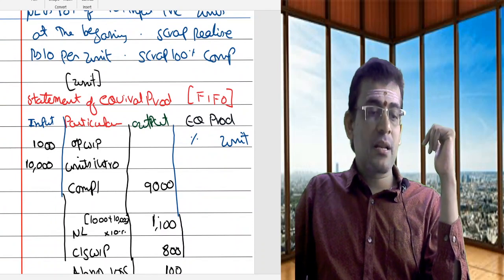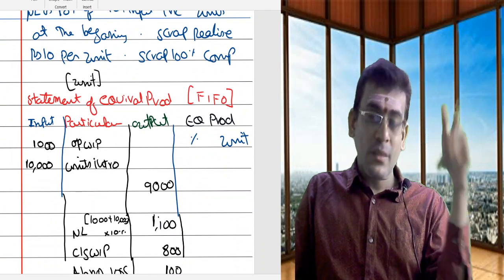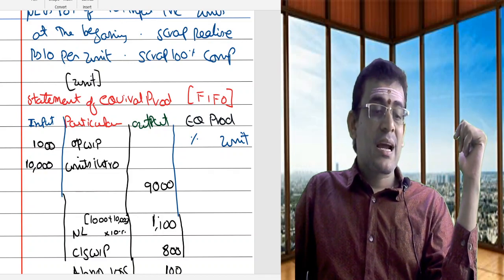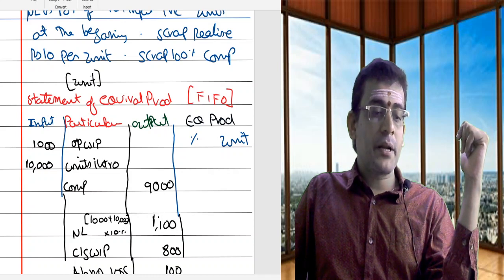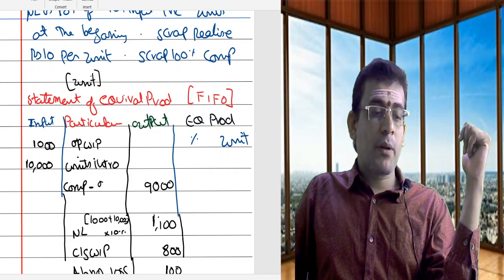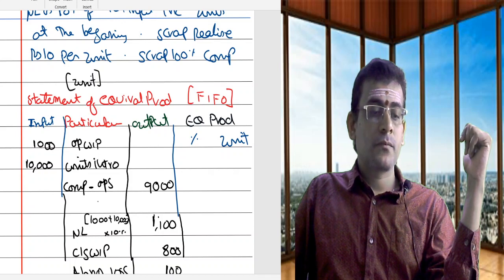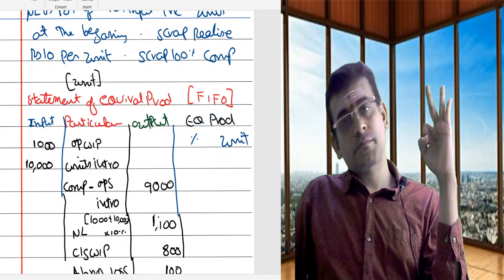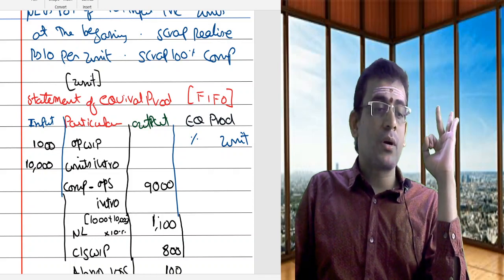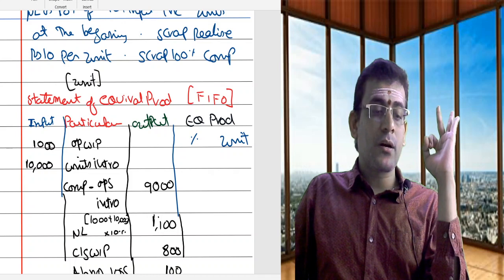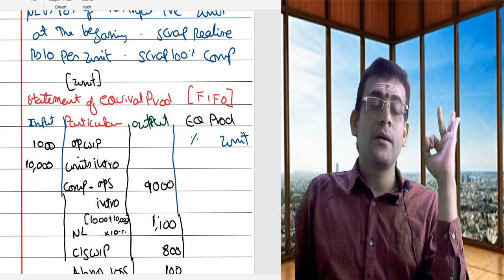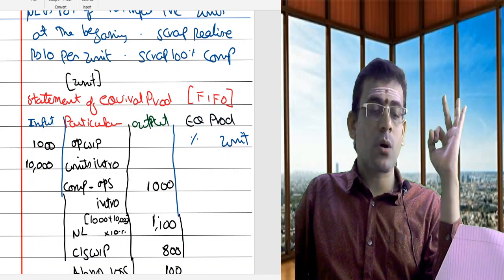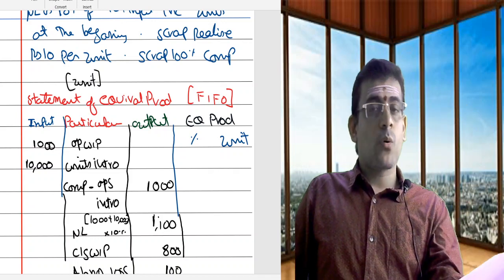So let me rewrite this here. That's the reason I mentioned it; I will come back to this at a later stage. Now, if I try to see units completed, in that I need to split opening stock and units introduced during the period. My total complete is 9,000. Of that, what is the breakup? I need to provide a breakup of this. I have to use my opening work in progress first. As my opening work in progress is 1,000, I will use it first.